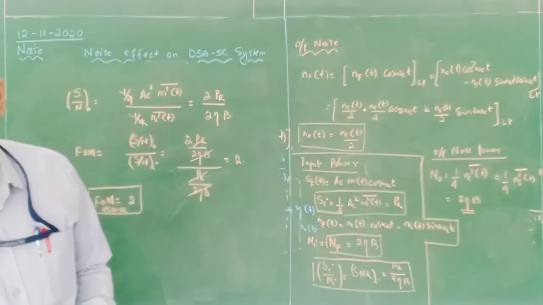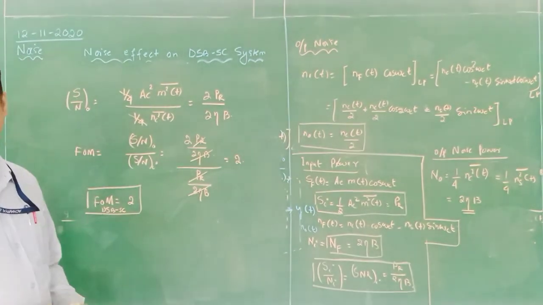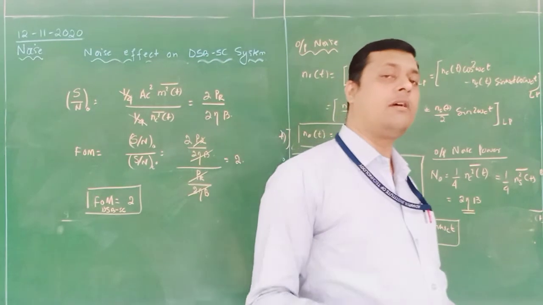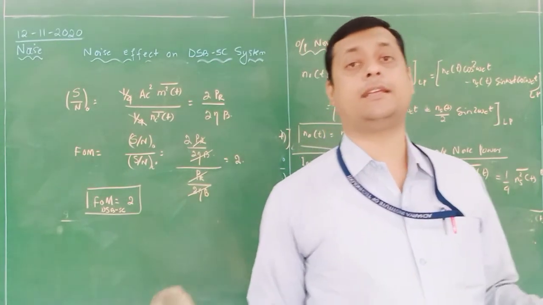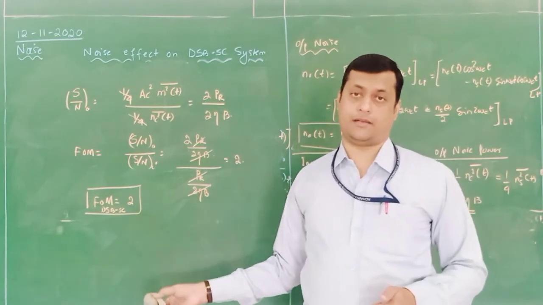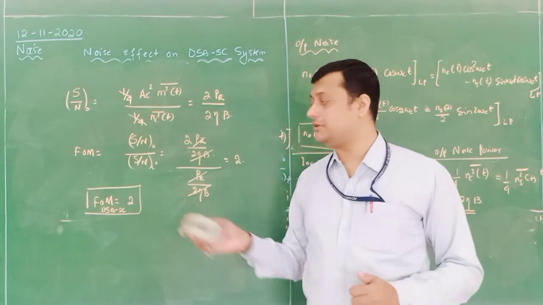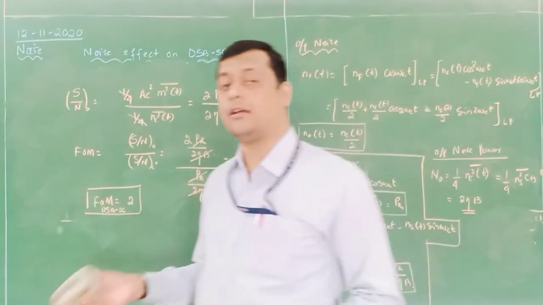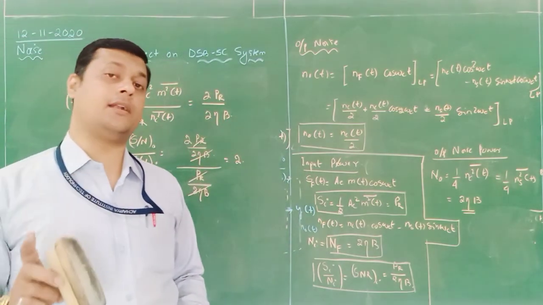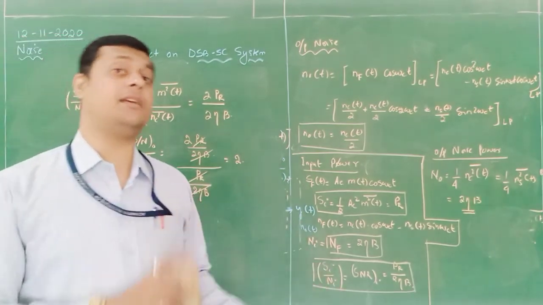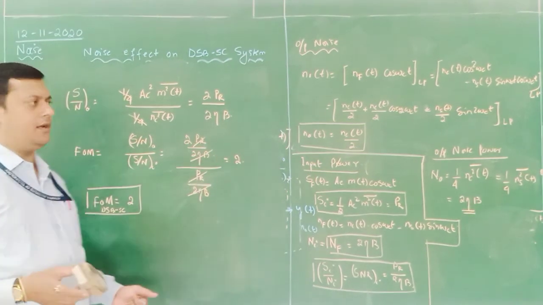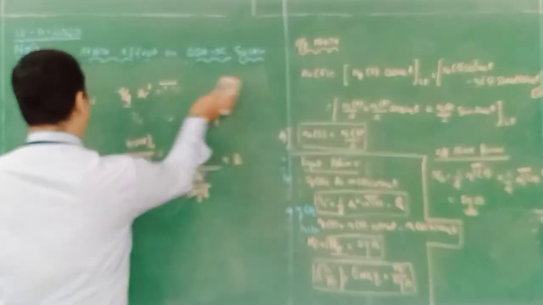Okay. Now this figure of merit is 2 for your DSBSC system. With the help of this figure of merit, we can also identify which type of modulation is done during transmission. If the figure of merit is 2, it is a parameter. If it matches that parameter, if it is 1.98 also, that means we will consider that we have transmitted the DSBSC signal. If it is 1, then we can say we have transmitted the SSBSC signal. So different calculations are done, but the procedure is the same. Okay. Now we will see with respect to SSBSC.